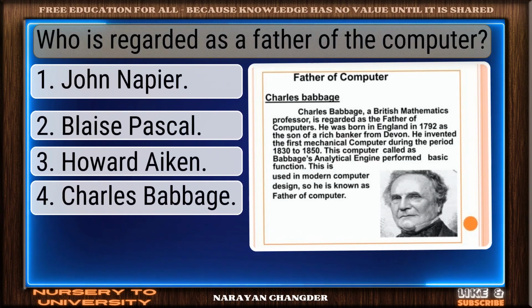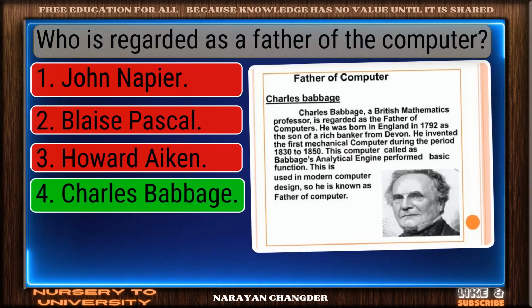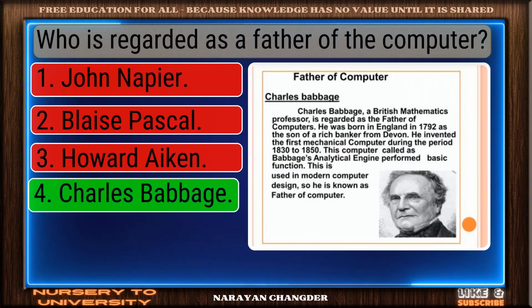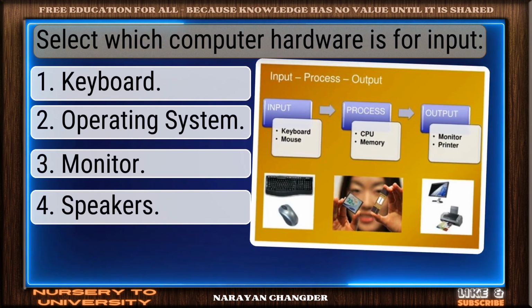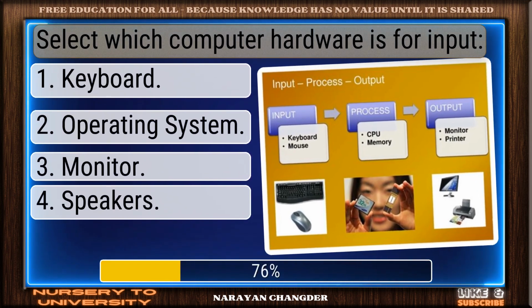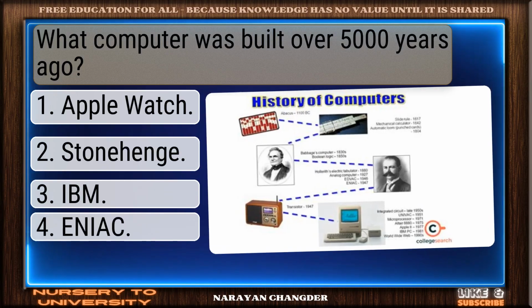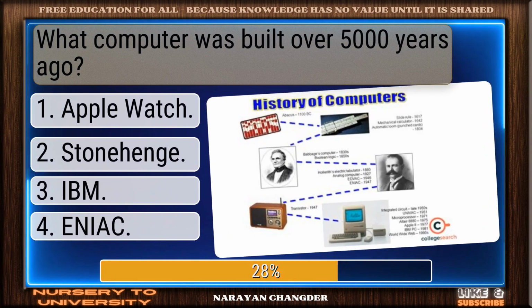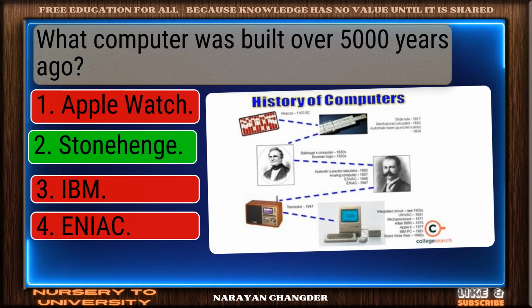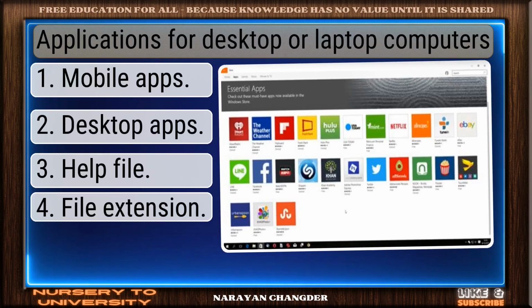Who is regarded as the father of the computer? Great thinking. Charles Babbage is right. Select which computer hardware is for input. Well picked. Keyboard is correct. What computer was built over 5,000 years ago? Smart pick. Stonehenge is correct.